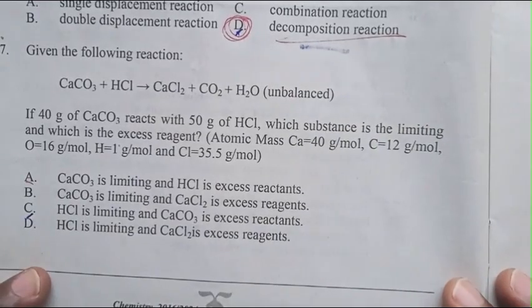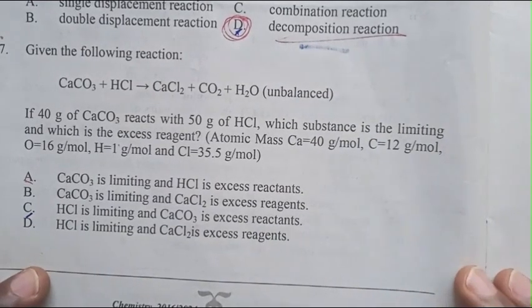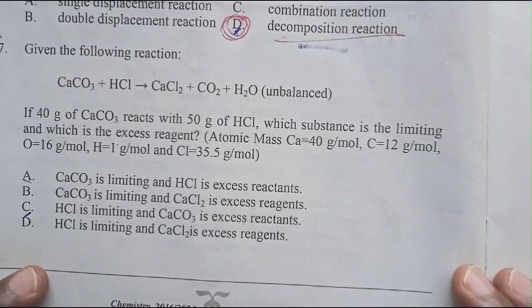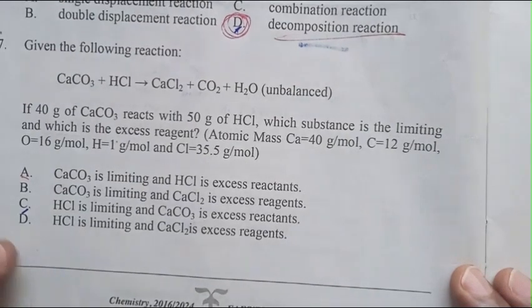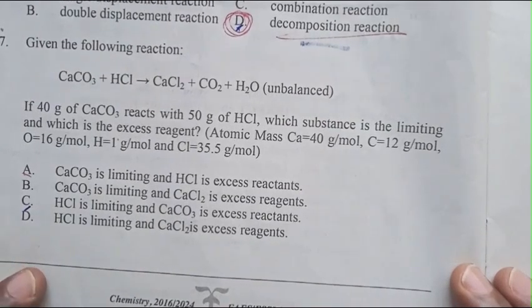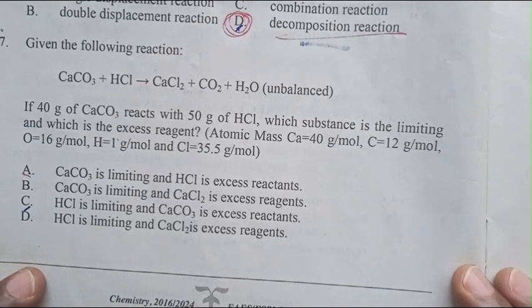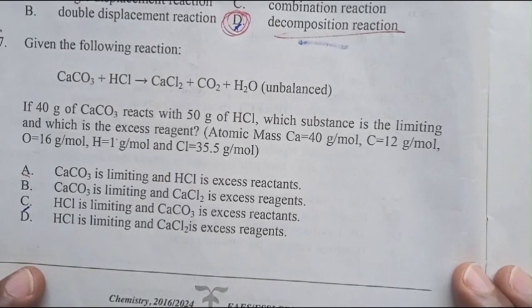Question number 37. Given the following reaction, calcium carbonate plus HCl gives calcium chloride plus carbon dioxide plus H2O, unbalanced. If 40 gram of calcium carbonate reacts with 50 gram of HCl, which substance is the limiting and which is the excess reagent?